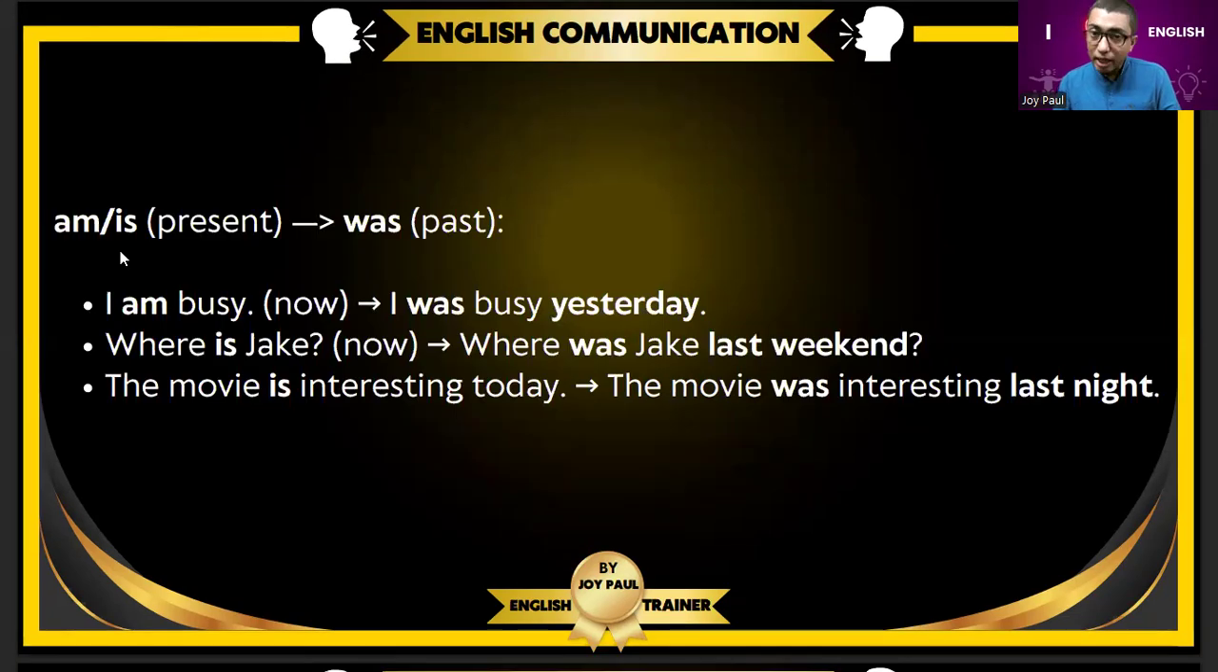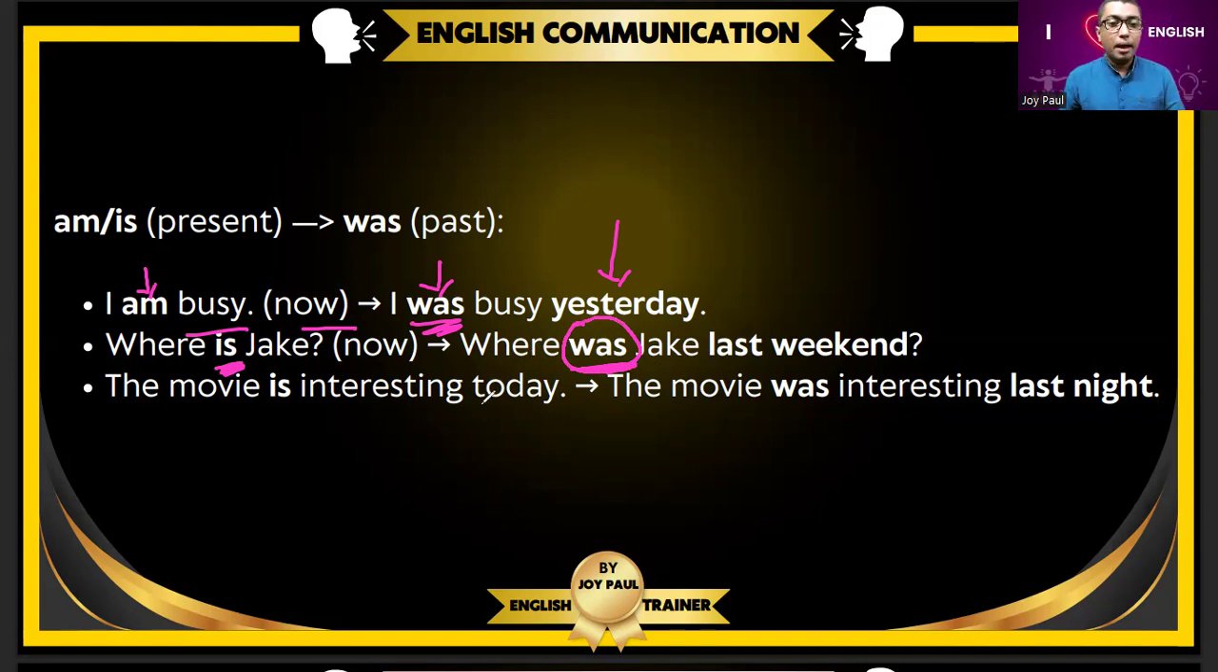Next, we use am and is in present, but we use was as past. So you can think in this way: am, is, are are present form, and was, were are past form. Let's see a few examples. I am busy means you are busy now. But what about yesterday? Was. Yesterday was. Present am. Where is Jack? Is is present. Where was Jack last weekend? That means was is past.